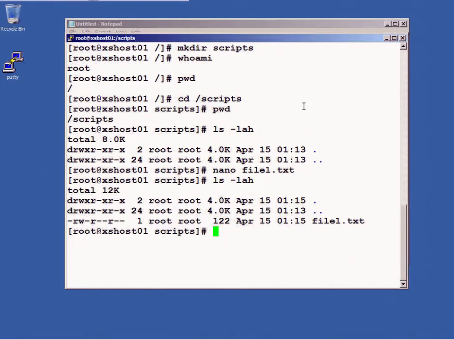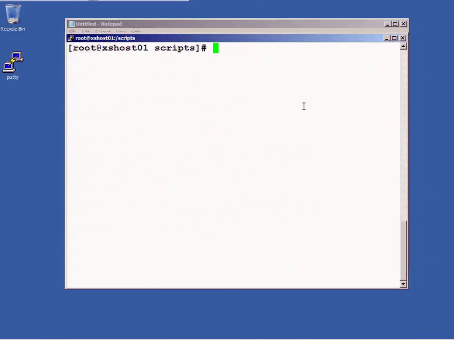Now in Linux, you're also able to add users by using the useradd command. I can type useradd and specify a user that I want to place inside of this Linux environment. If I wasn't maintaining a domain, I'd be manipulating the Linux environment to add users. Let me do a useradd, and I'm going to say XS local user, XS local 1, there's the user, and useradd XS local 2.